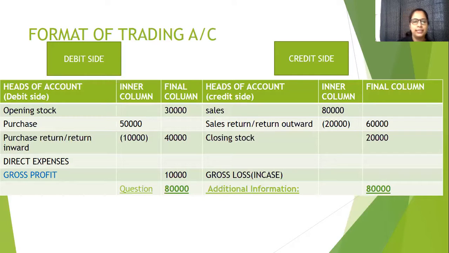So for your understanding, I have written it here as inner column. You need not write it. You will just write heads of account and amount rupees, heads of account or particulars, amount rupees. This is for understanding. I have created this table. So how do we write? I told you what all things it will cover.